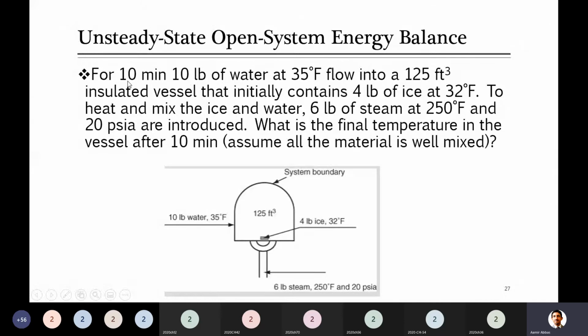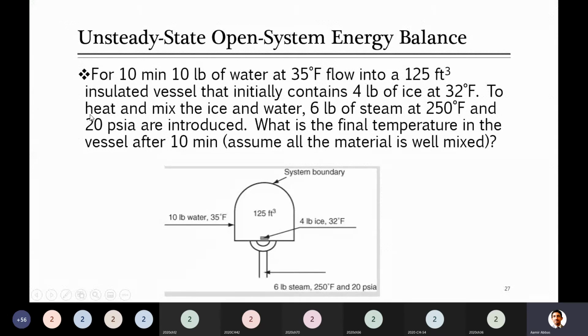Okay, and he told us that in 10 minutes, 10 pound of water at 35 degree Fahrenheit enters a vessel which has an overall volume of 125 cubic feet. That vessel initially contains 4 pound of ice, already there at 32 degree Fahrenheit.